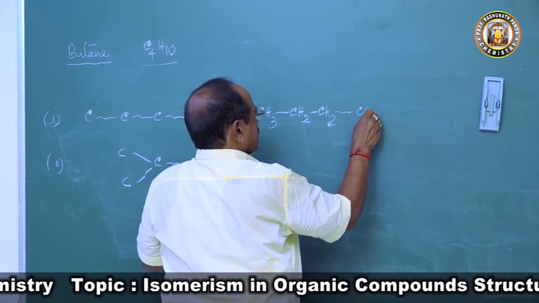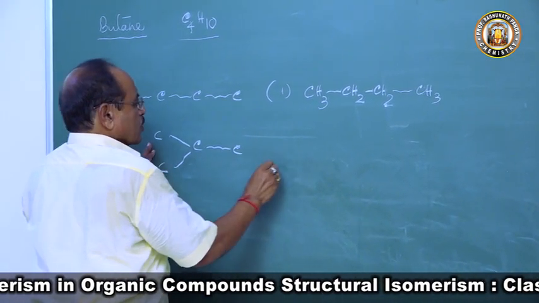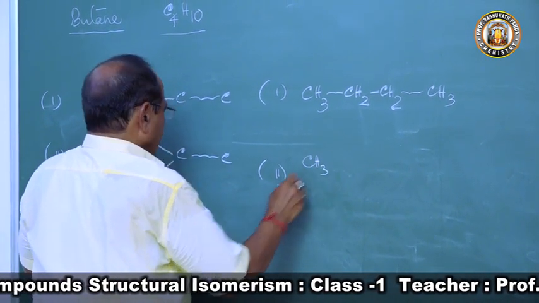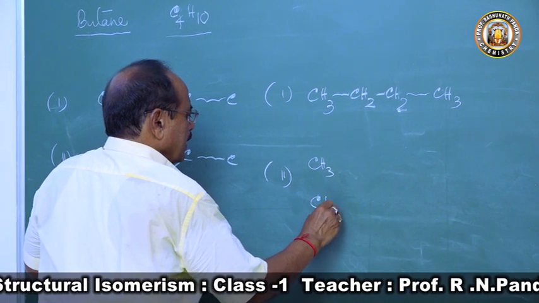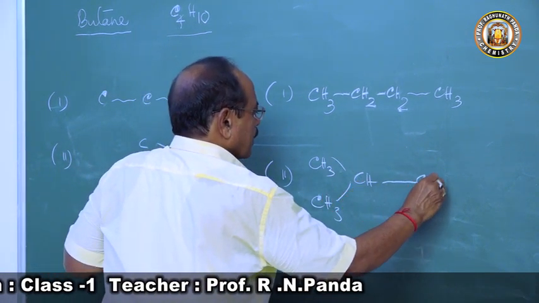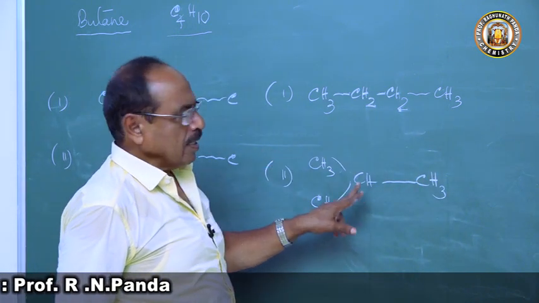We will have 4 carbon atoms. So here, if you come to structure 2, 1 CH3, here 1 CH3, and here 1 CH, and here 1 CH3. So this is one structure, and these are another structure.